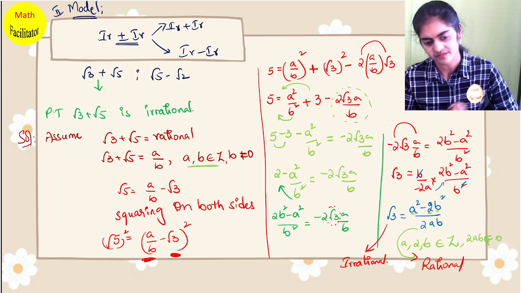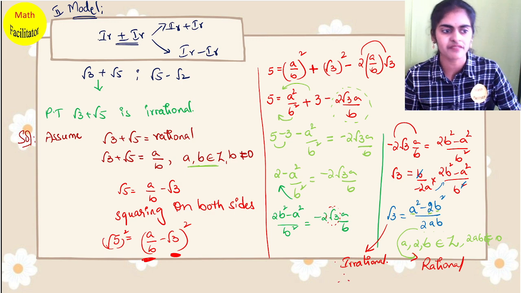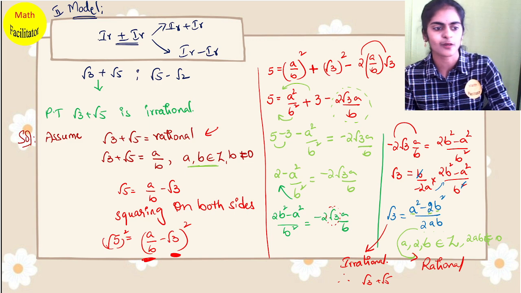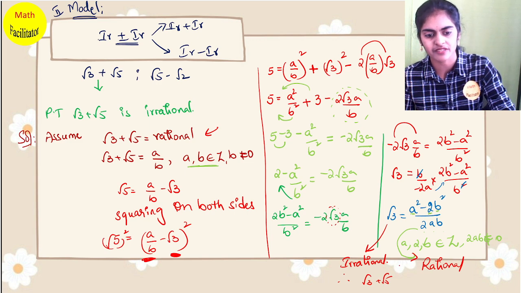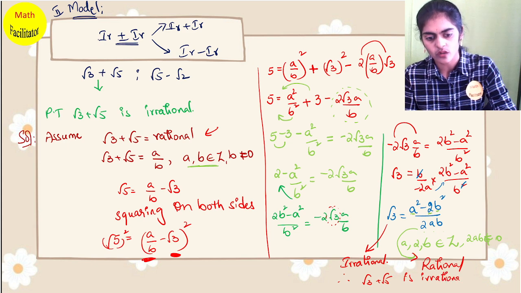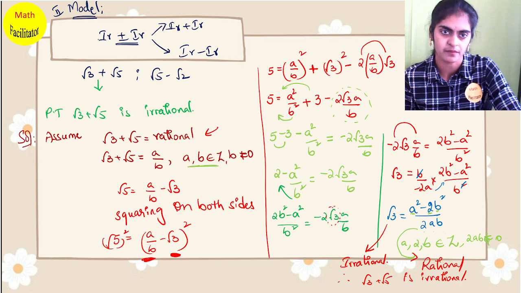Both are opposite. Therefore, you arrived at this conflict because you took your first step as wrong. What is the first step? √3 + √5 is rational. That is wrong. So therefore, you conclude √3 + √5 is irrational. Did you understand? So always remember: rational to rational, irrational to irrational. That is the concept.